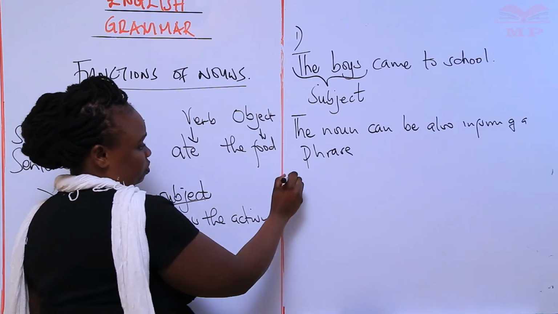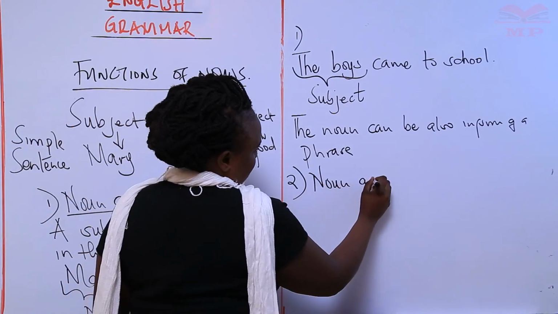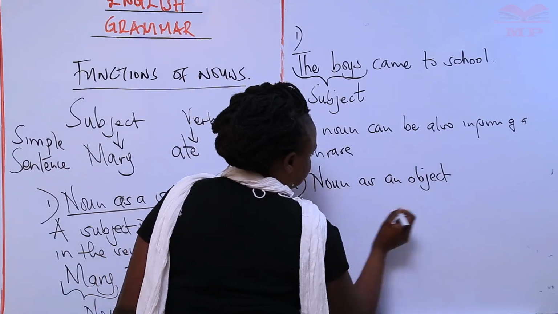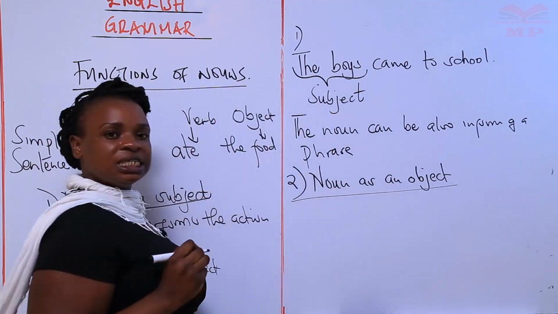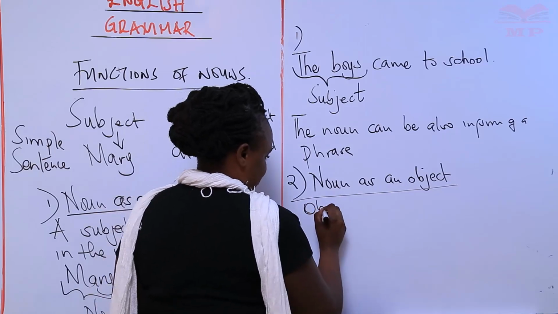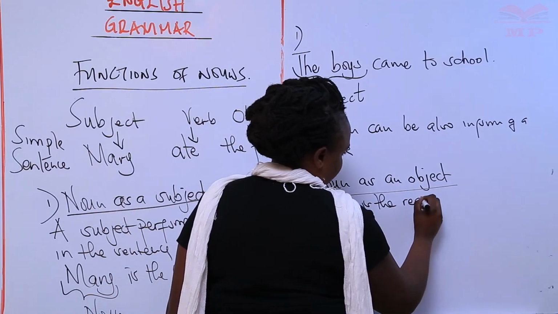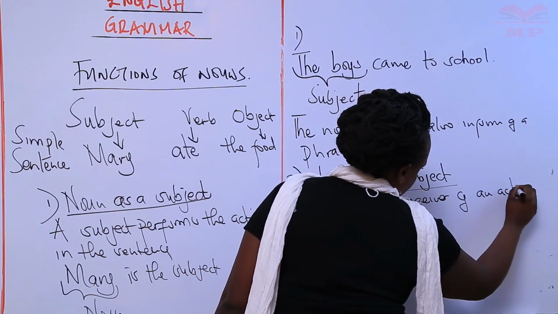Another function, number 2, is the noun as an object. Okay, the noun as an object. Okay, the object is the receiver of an action.